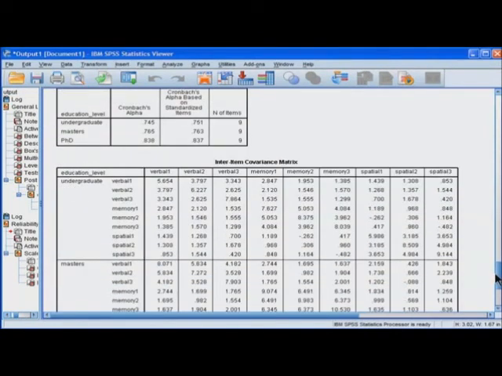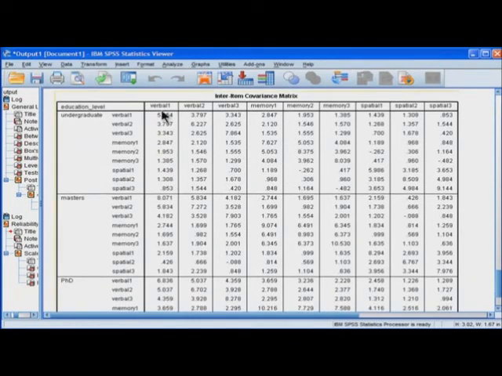So you can see the covariance between verbal test 1 and verbal test 2 is 3.797 for the undergraduate group, and it's 5.834 for the master's group, and it's 5.037 for the PhD group. All right, the covariance between verbal test 1 and verbal test 2 is roughly the same across all groups. And if you look at all the covariances in the covariance matrices here, they're all roughly approximately the same.